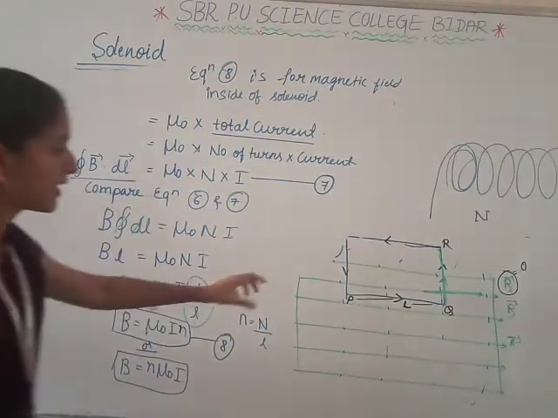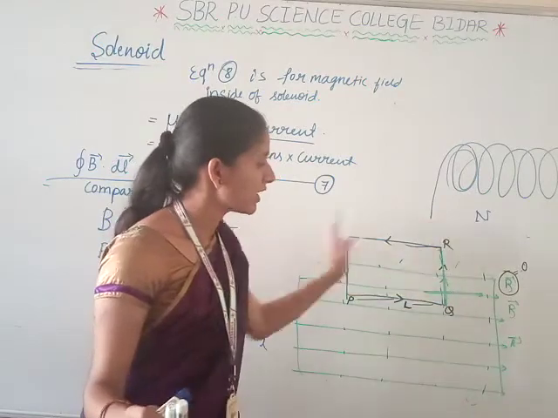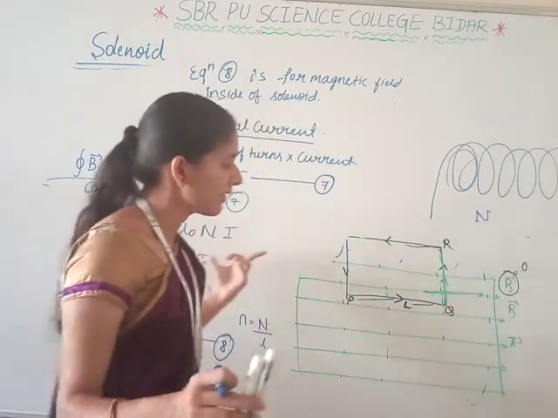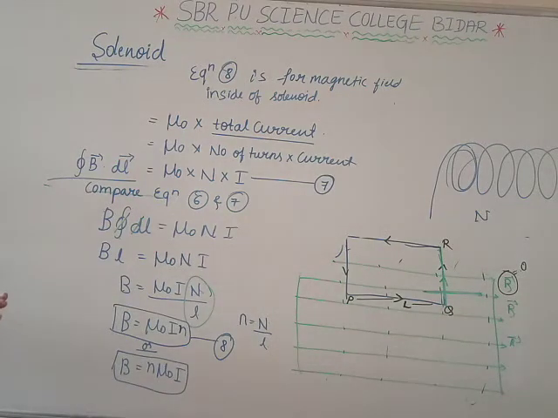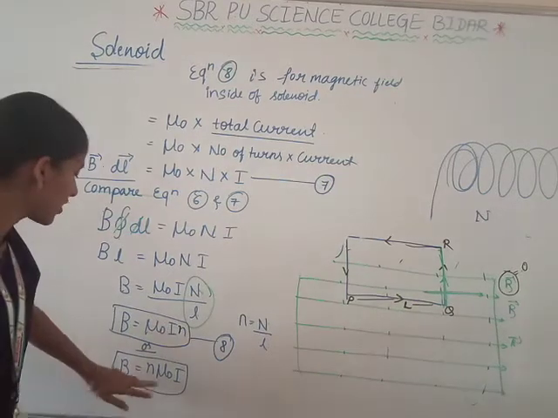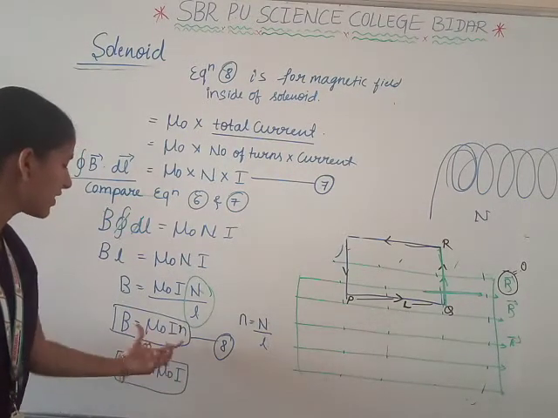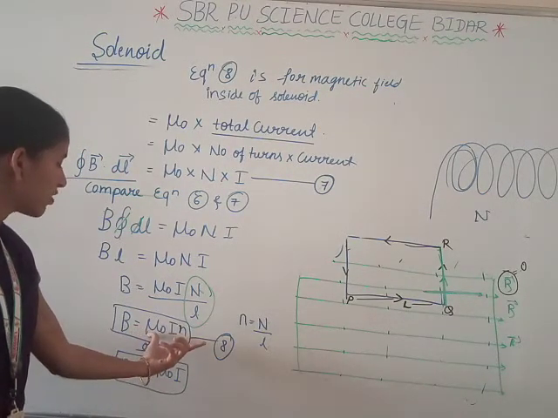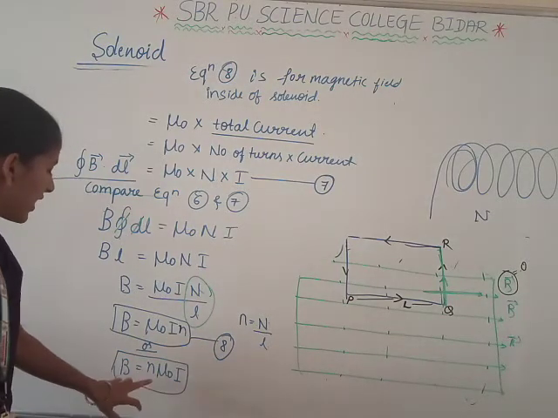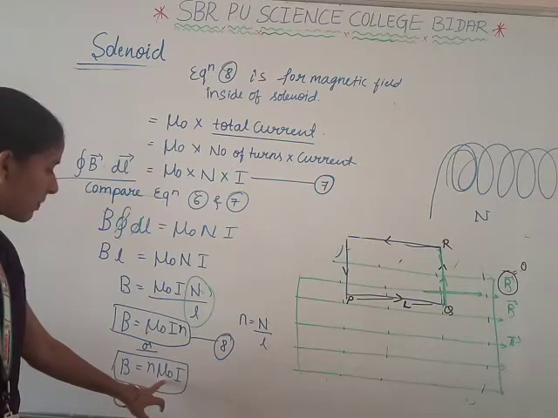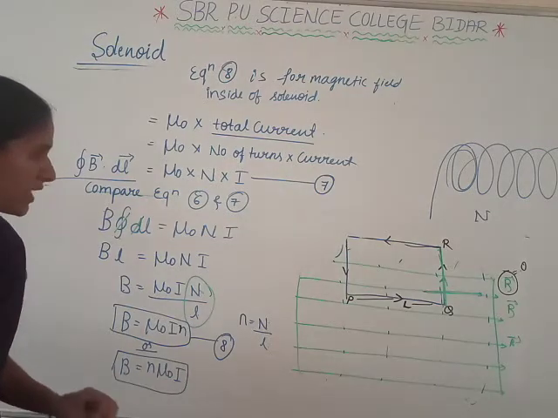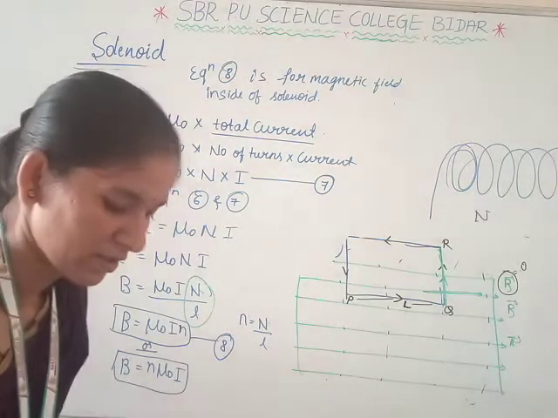Again, by considering a closed loop PQRS in the presence of the magnetic field, we find the magnetic field of a solenoid. The equation is B is equal to n into mu naught into I, where n is the turn density, mu naught is the permeability, and I is the current.